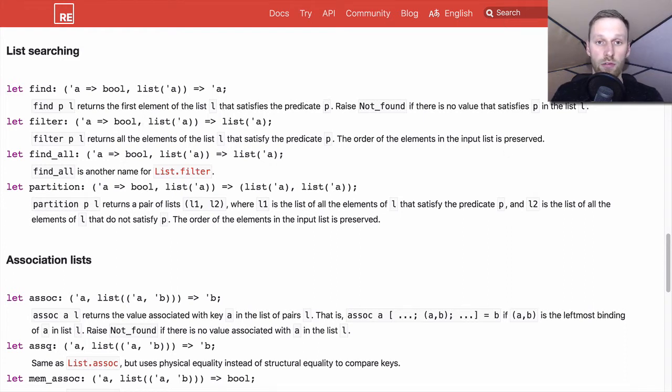So when using functions from Belt, we are using the pipe first operator a lot because of the argument order. Because when using the Belt library, most of the time we are passing the primary argument as the first argument to the function, and the pipe first operator will do exactly that.